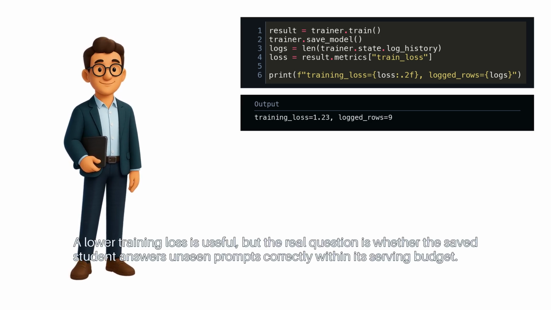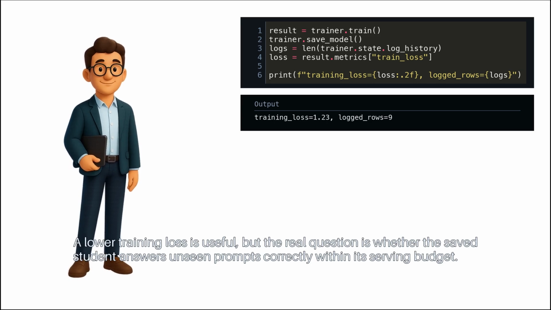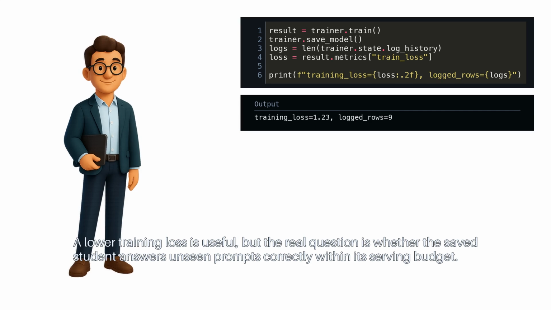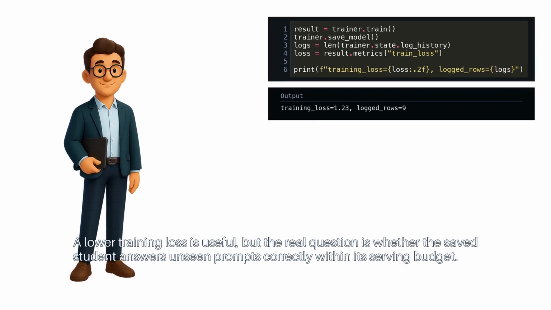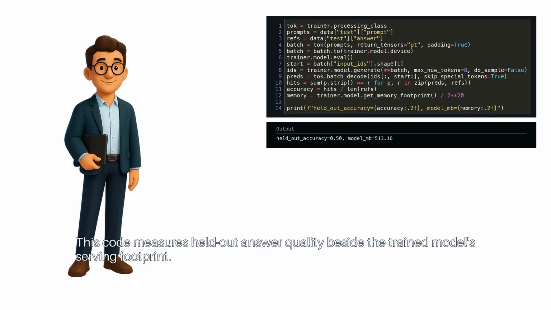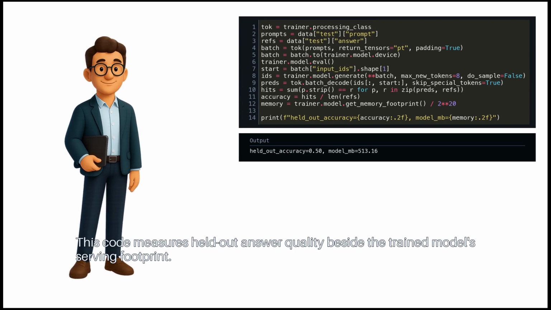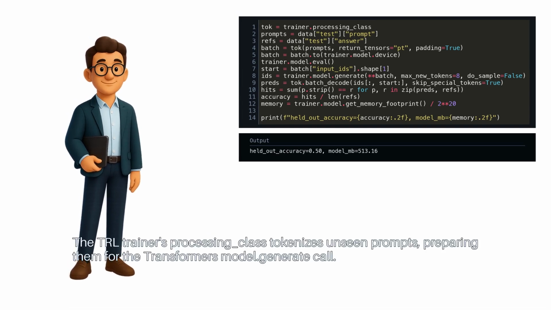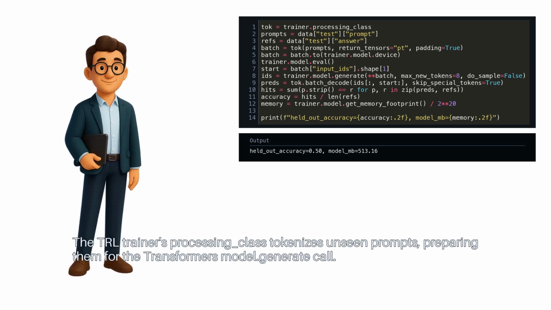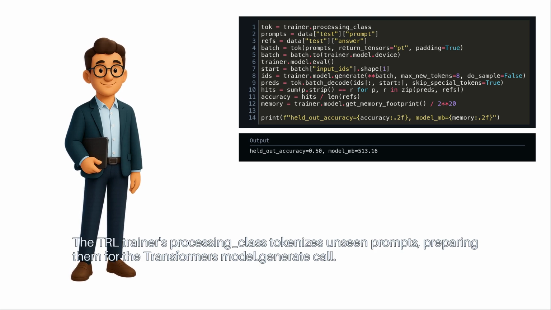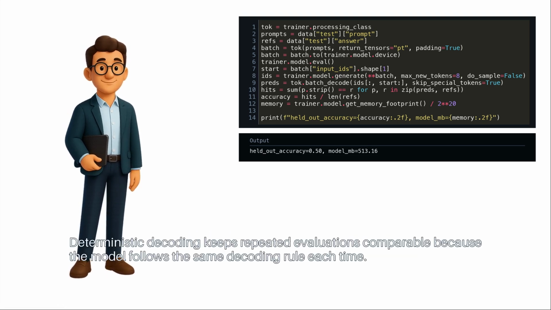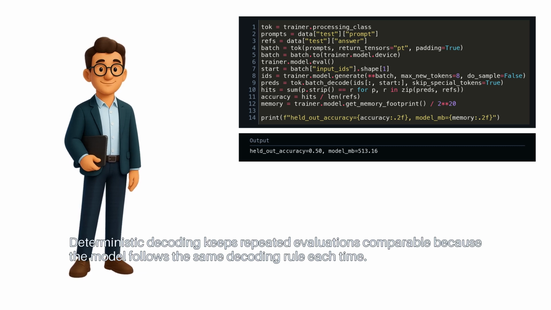A lower training loss is useful, but the real question is whether the saved student answers unseen prompts correctly within its serving budget. This code measures held-out answer quality beside the trained model's serving footprint. The TRL trainer's processing class tokenizes unseen prompts, preparing them for the transformers model.generate call. Deterministic decoding keeps repeated evaluations comparable because the model follows the same decoding rule each time.